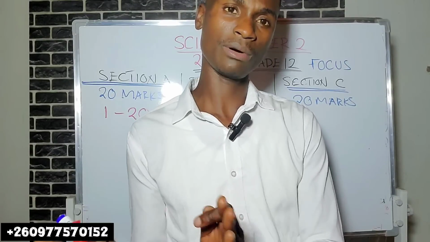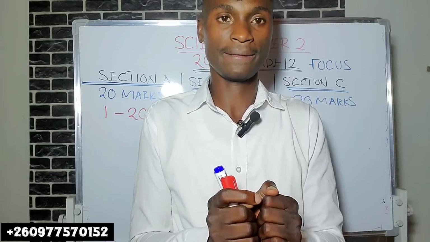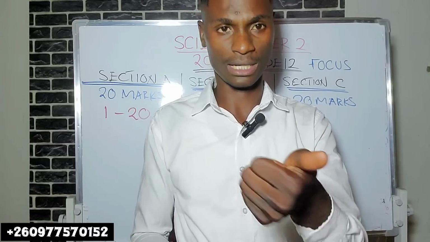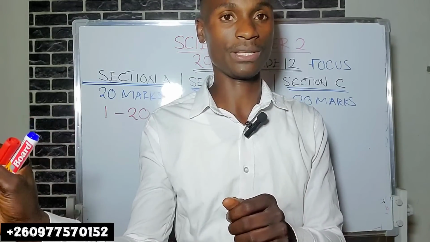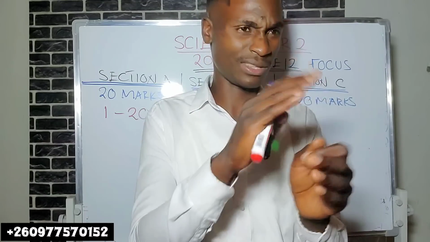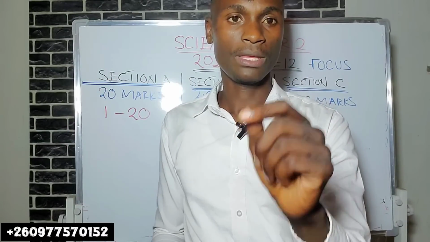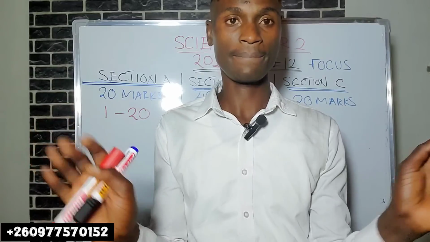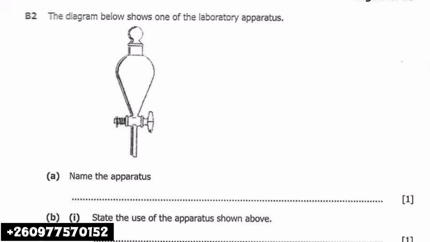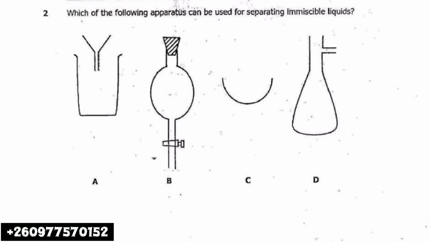Then miscible: these are liquids that mix completely, like water and ethanol, for example. There is a method of separating those miscible liquids that mix completely, where you can't see that there is water there, that is water, that is ethanol. Then there is also immiscible, like I explained. Immiscible means liquids that do not mix completely, like water and oil. There's a separation technique that is used to separate those kinds of liquids as well.